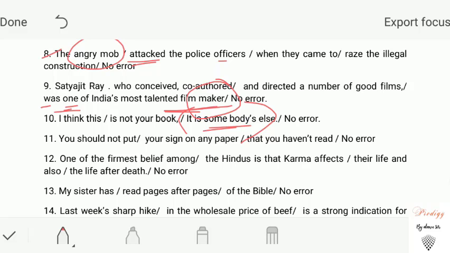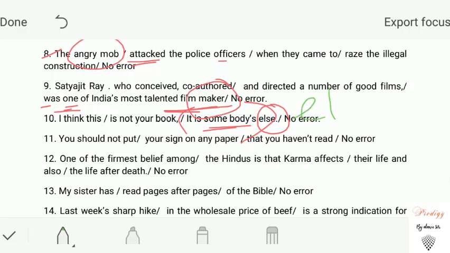But remember that whenever this word else is added with somebody, nobody, anybody, the apostrophe s will be added to the latter part, to the latter one, in order to suggest possession. So our answer will be, I think this is not your book, it is somebody else's.